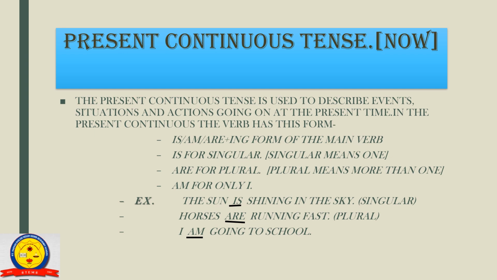Is it okay to all of you? Again I repeat it. In the present continuous, the verb has the form is, am, are plus ing form of the main verb. Is for a singular, are for a plural and am only for I.